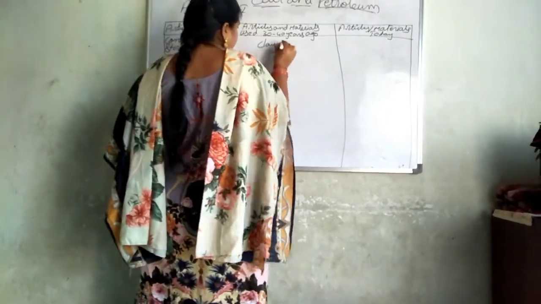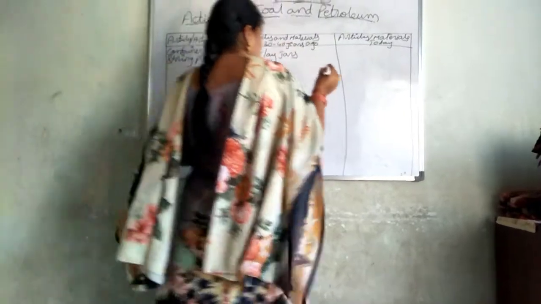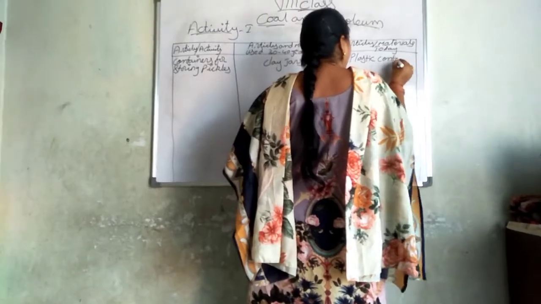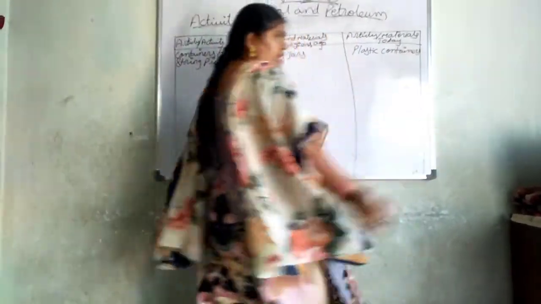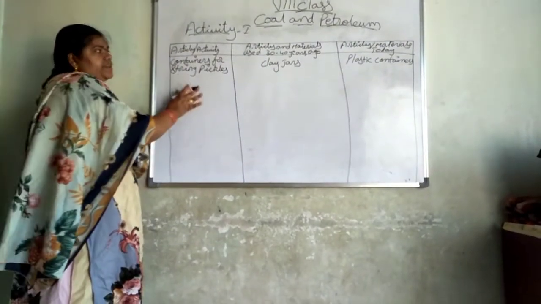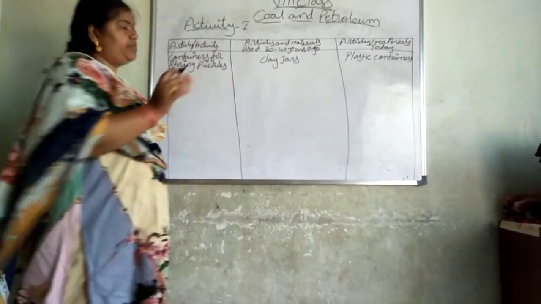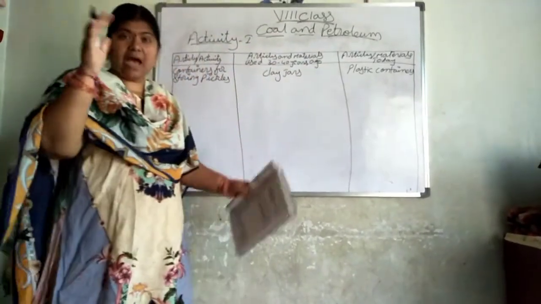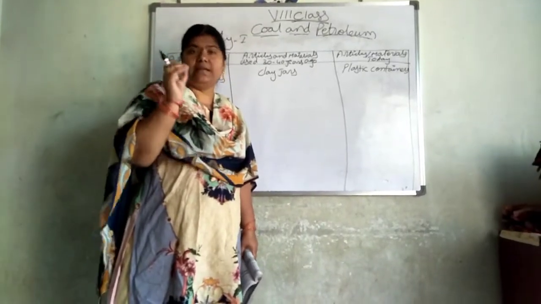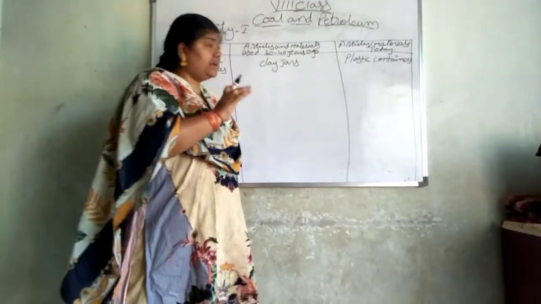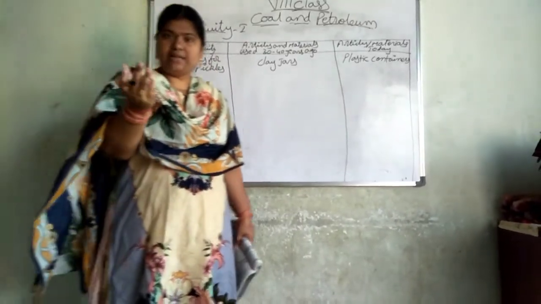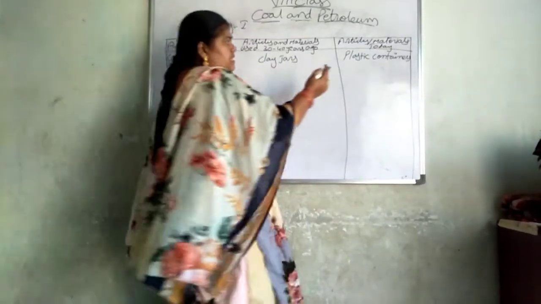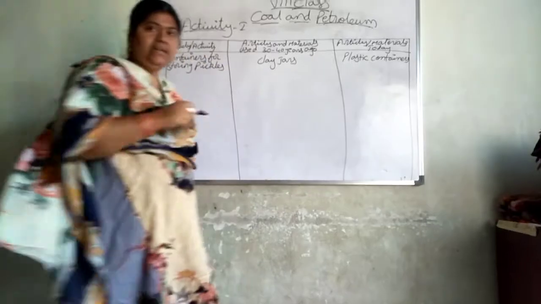Previously, so please check here. First one is containers for storing pickles. Before, means 30-40 years back, they used clay jars. In Telugu we call them jadilu. Okay, porcelain containers or glass containers. Not only clay jars, they used porcelain, ceramic, glass jars 30 to 40 years back. Now what we are doing means we are storing that in plastic containers.